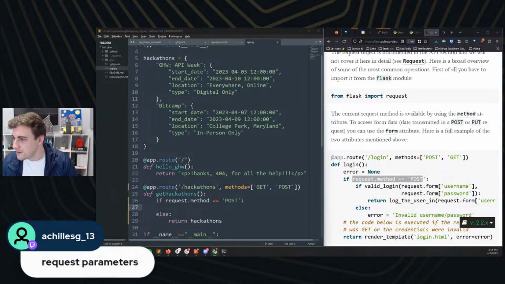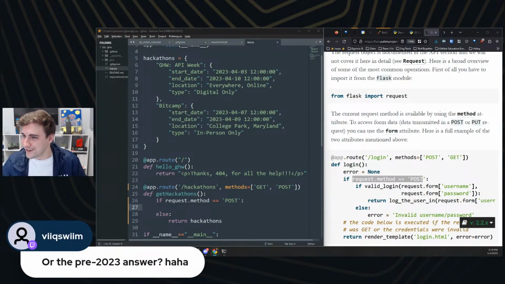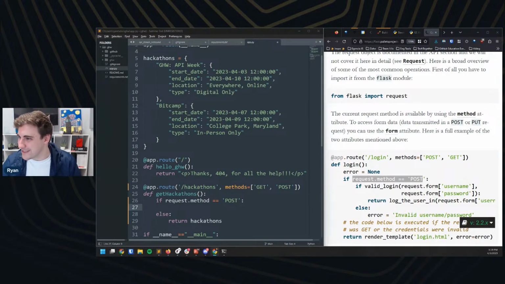Request parameters, yes. I'm curious what the pre and post 2023 answer is. You've got my curiosity piqued here. Let me know. For me, the answer I lean to is I would do a little bit of Google searching. I would look at documentation, right? I'm going to look for somebody else who's done this before me. Most of the coding challenges that I'm facing as a relatively new, relatively inexperienced developer are things that other people have probably done before.